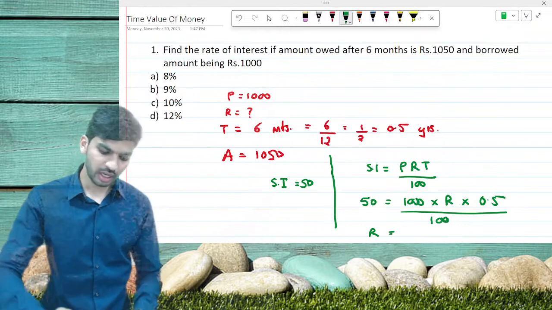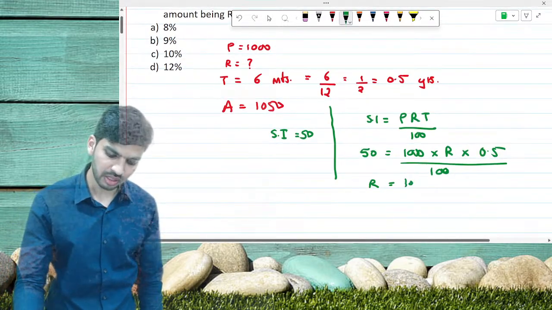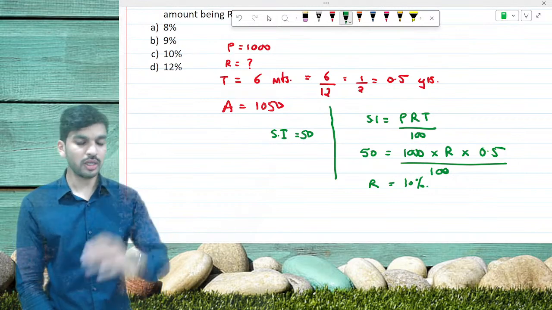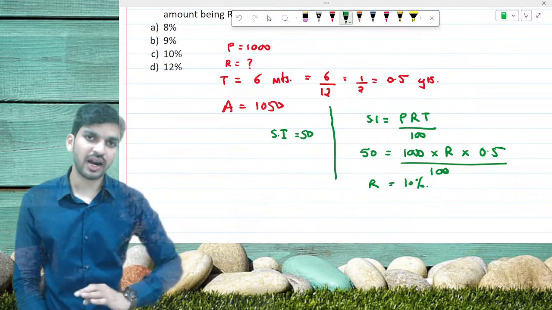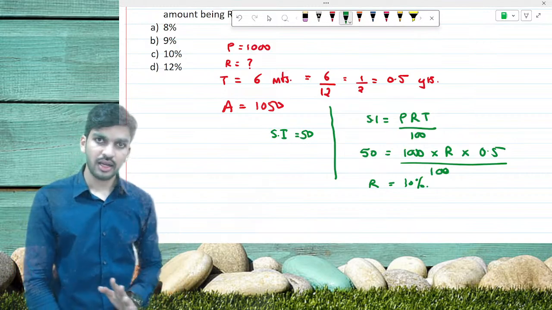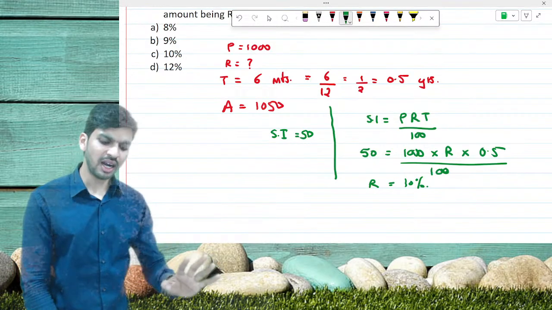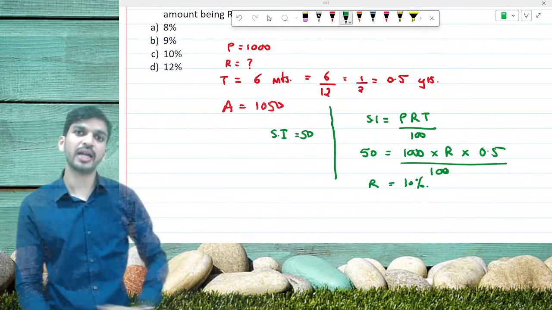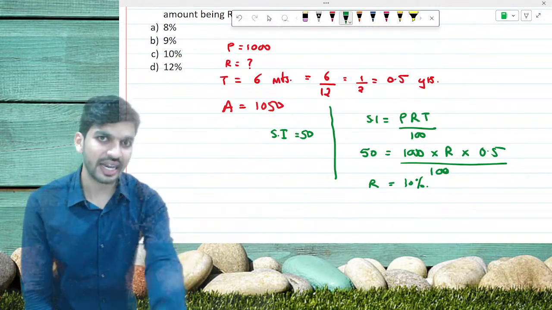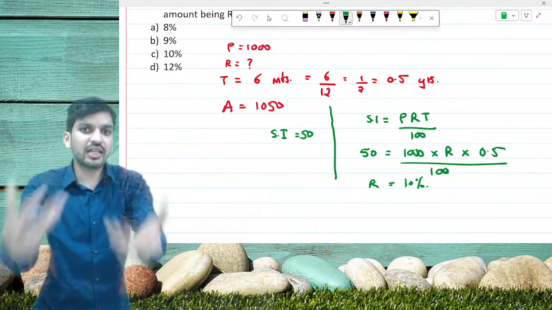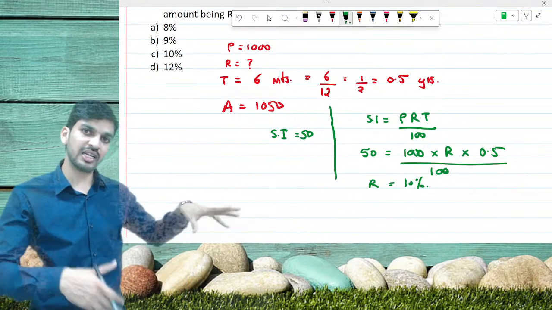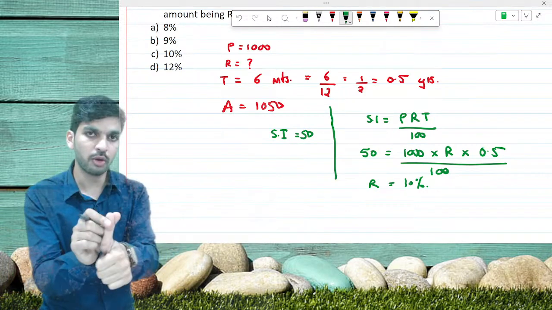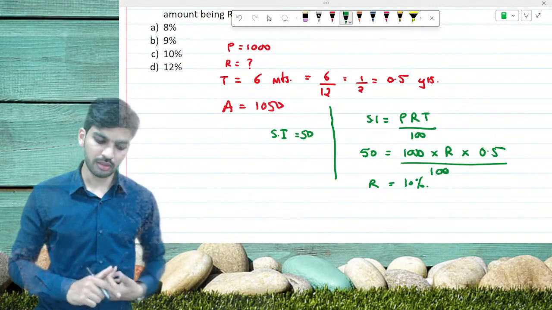Very good. So here the correct answer is 10%. I hope all of you got the answer very easily. The main part is to write down the given data. Take time in writing down the given data. After that you can do the solution part directly on your calculators. Just for your understanding, I am writing this part. Otherwise I would also have done it directly on the calculator. No need to write down the formula, no need to substitute the terms.